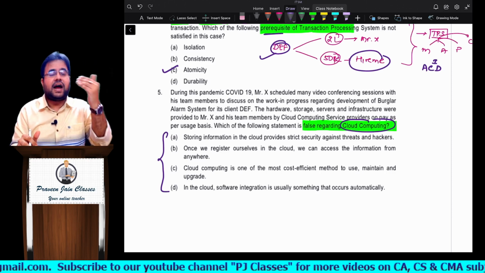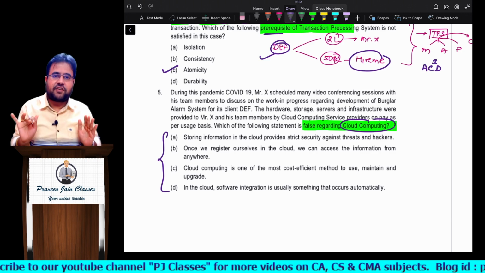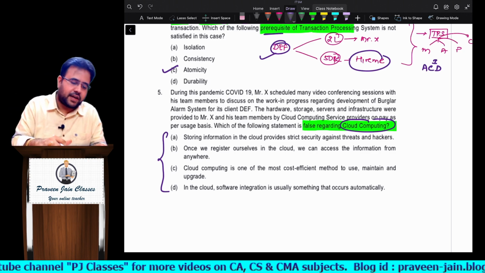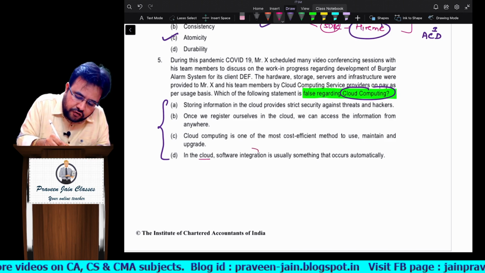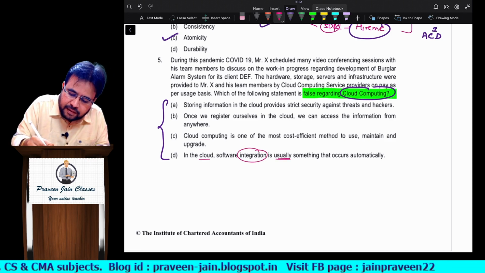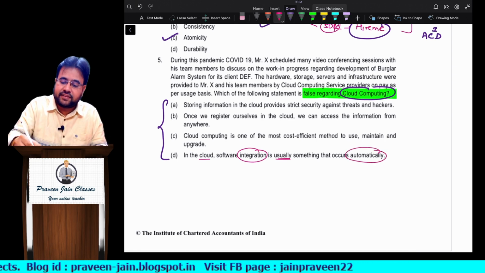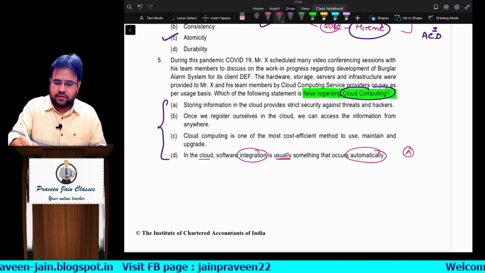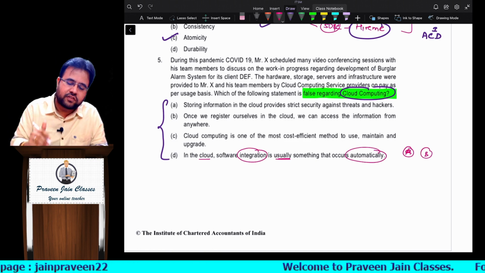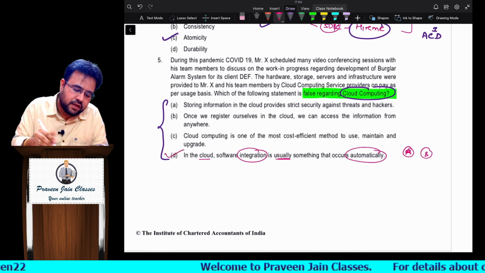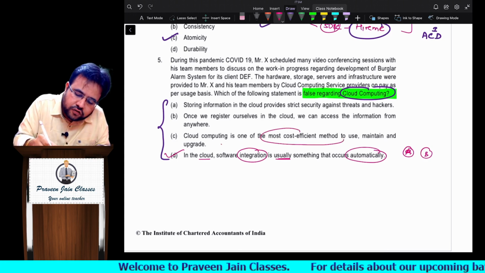Now, we have seen advantages of cloud, and we have seen disadvantages of cloud. Let's see which statement is correct, sir. Point number D, let's start, sir. In the cloud, software integration is usually something which occurs automatically. I said this is one of the benefits for which we use cloud services. So this is a benefit. Is this true? Answer is yes.